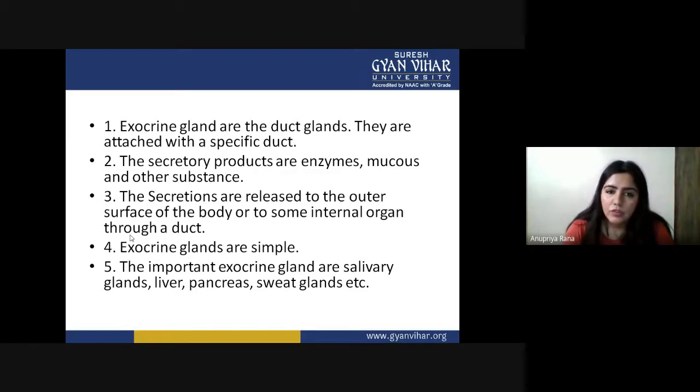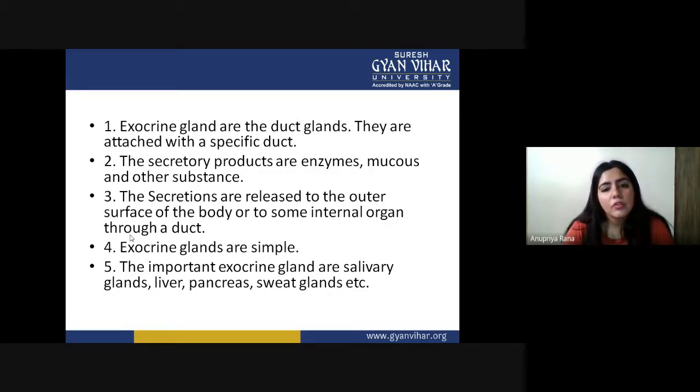They cannot just flow their secretory products freely. Their secretory product is not exactly hormones. They produce something else, but their functions are alike. So every exocrine gland has a specific duct for transportation.